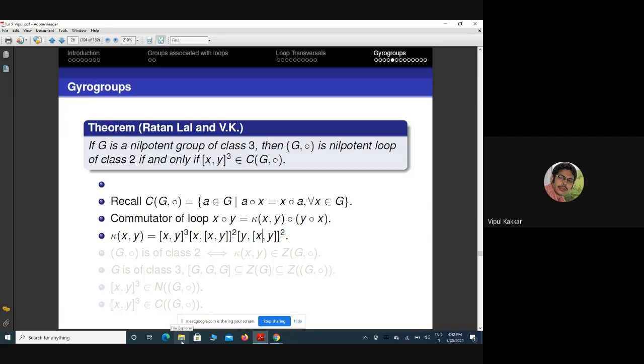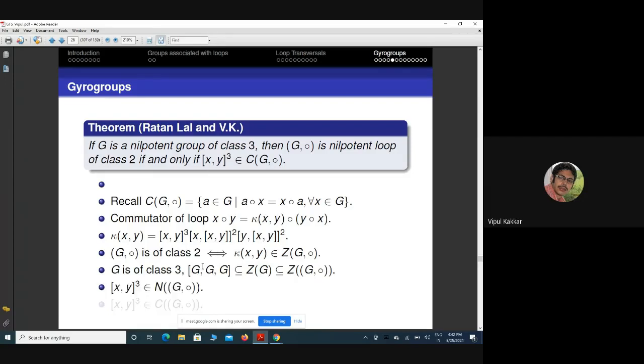Now G∘ is of class 2 if and only if the commutator of the loop goes inside the center of the loop. Because G is of nilpotency class 3, the triple commutator [G,G,G] sits inside the center of the group, and the center of the group sits inside the center of the loop.